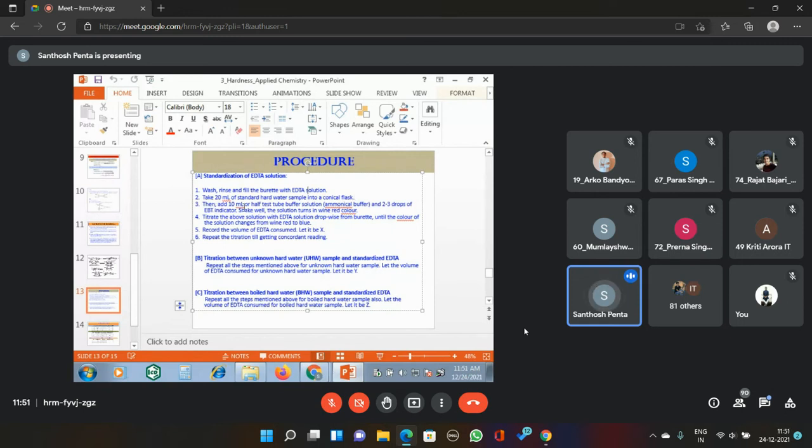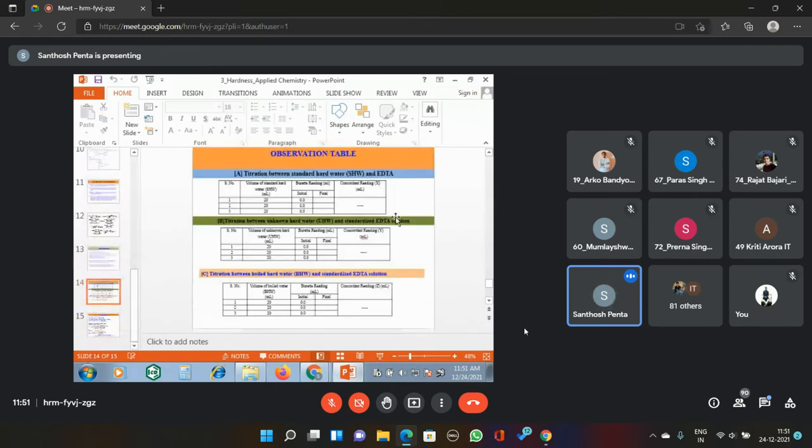Then add 10 ml of buffer solution. Here we are using basic buffer solution, please remember. Then we add 2 or 3 drops of EBT indicator. Shake well, and the solution turns to a wine red colored complex. Then this wine red complex is titrated against the disodium salt of EDTA. When the solution turns from wine red to blue, stop the titration and note down the reading.